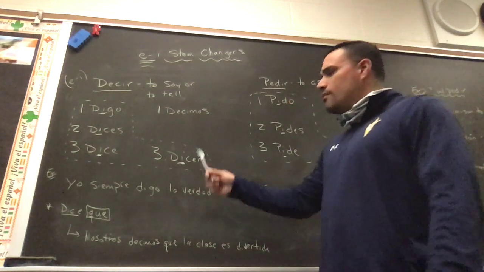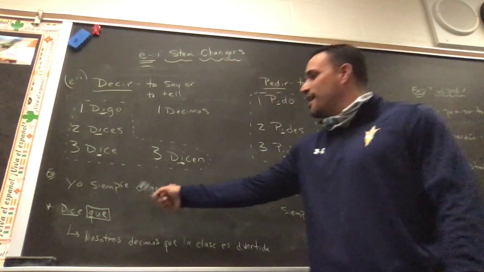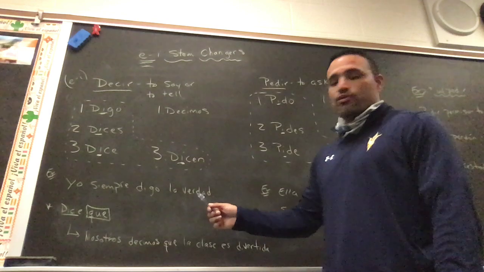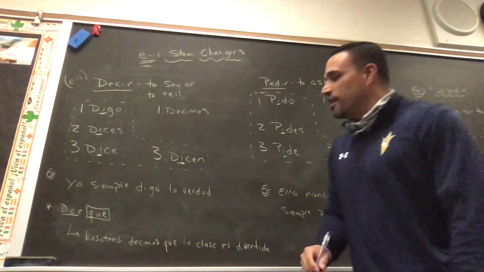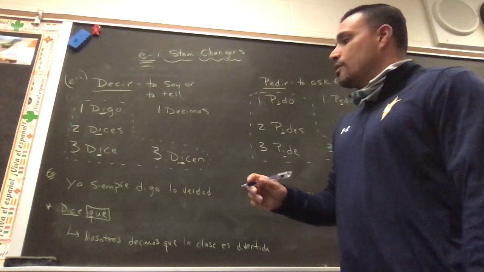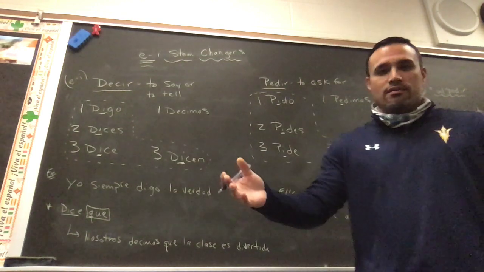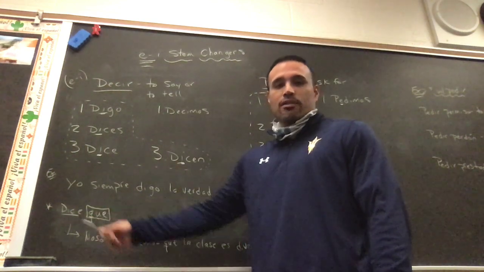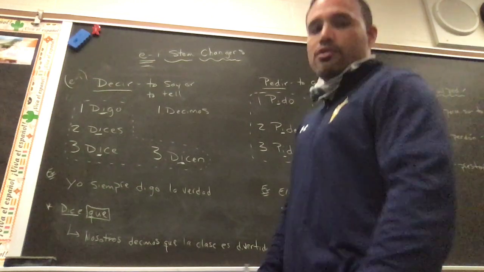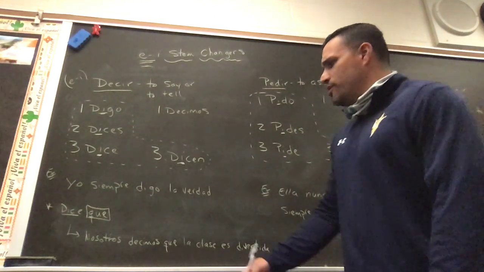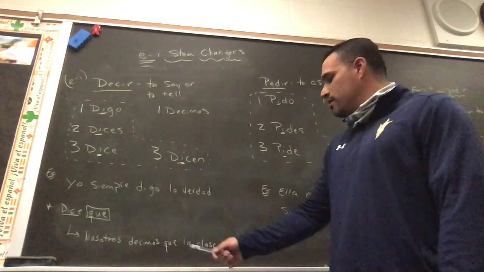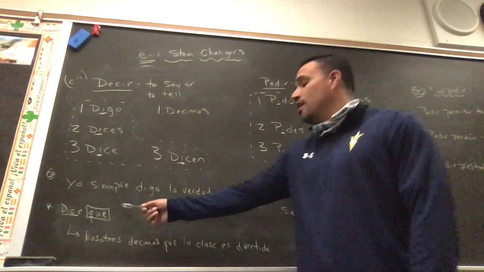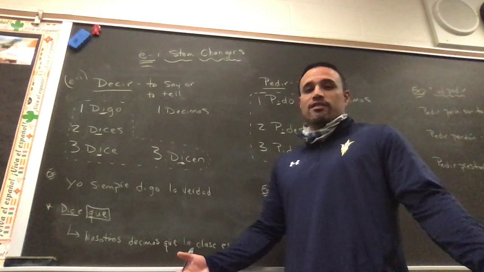All right, so some examples. Ejemplos. Yo siempre digo la verdad. I always tell the truth, or always say the truth. Okay, yo siempre digo la verdad. Whenever you are going to say what someone else says or what someone else is saying, you're going to have que after the verb decir. So, for example, nosotros decimos que la clase es divertida. So you would have decir conjugated to the subject, que, and then the rest of the phrase or expression which you were trying to say.